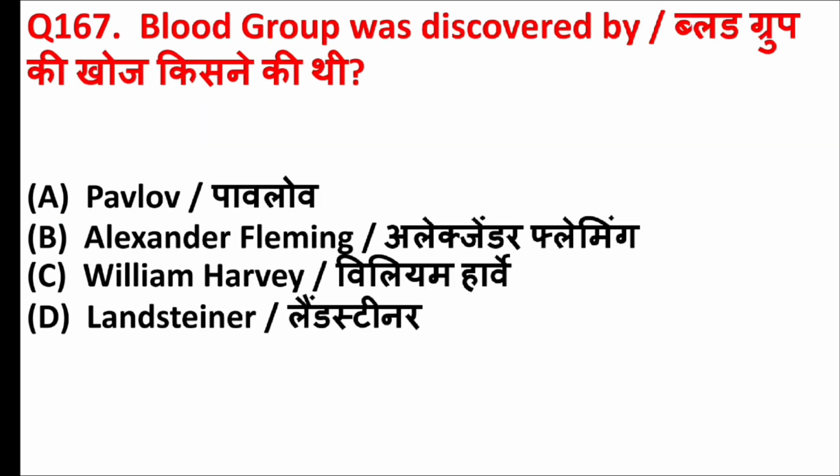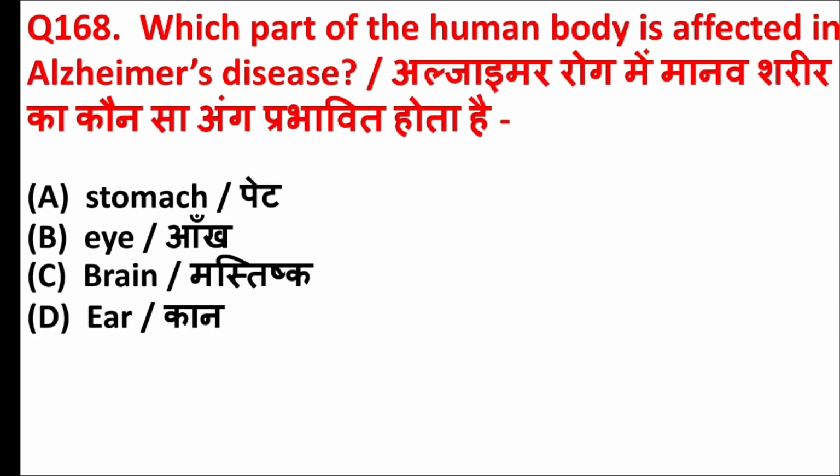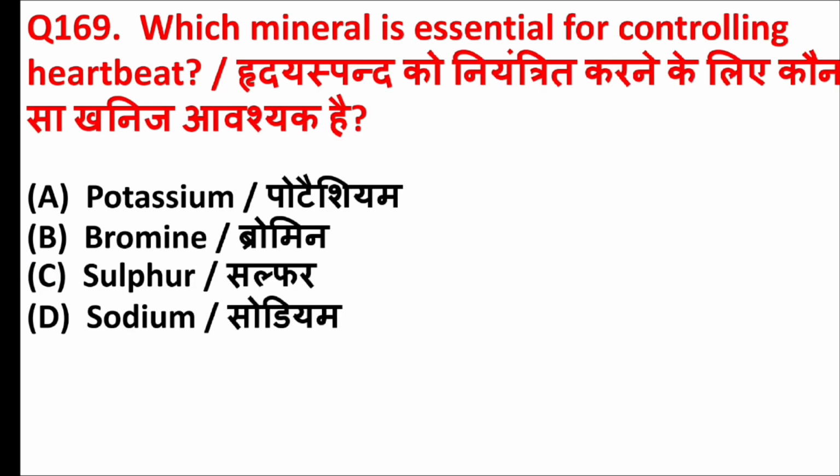Blood group was discovered by. Answer is option D, Landsteiner. Which part of the human body is affected in Alzheimer's disease? Answer is option C, brain. Which mineral is essential for controlling heartbeat? Answer is option A, potassium.